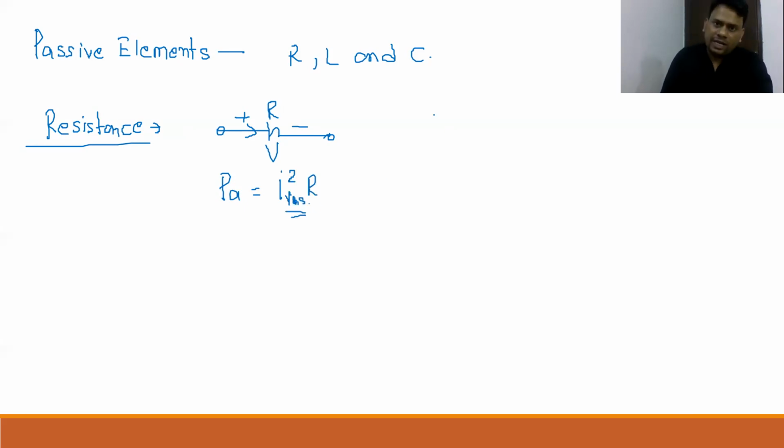Now, what about an inductor and a capacitor? So here I want to write, beta, inductor and capacitor also. The symbol of an inductor will look something like this. And here, beta, current can flow plus to minus or minus to plus. So I write I, and this is the value of inductance.